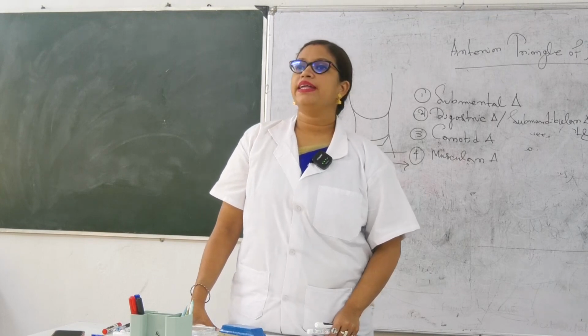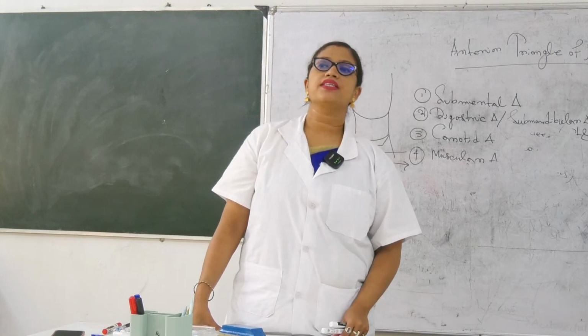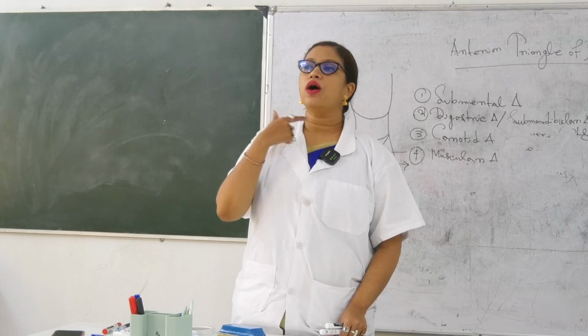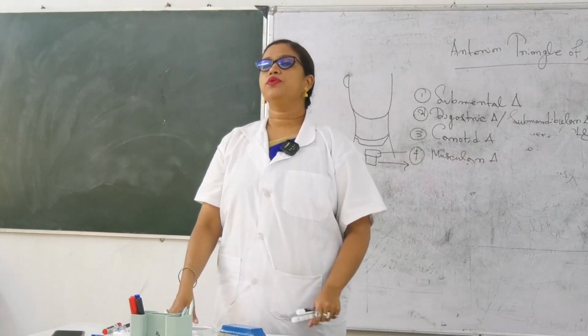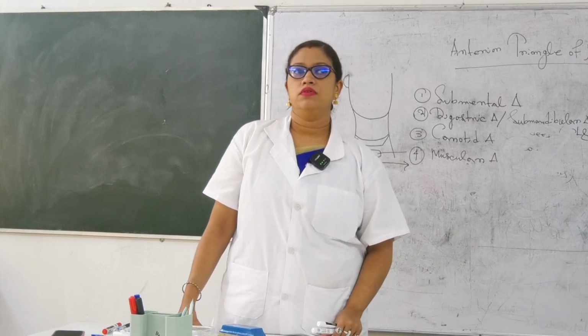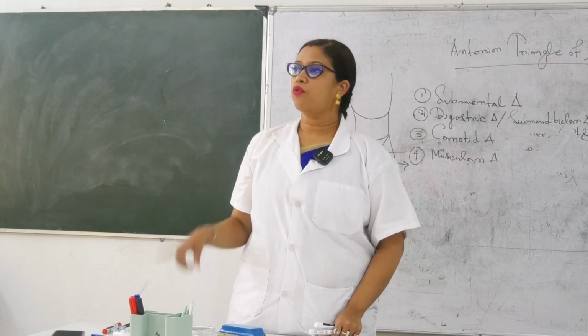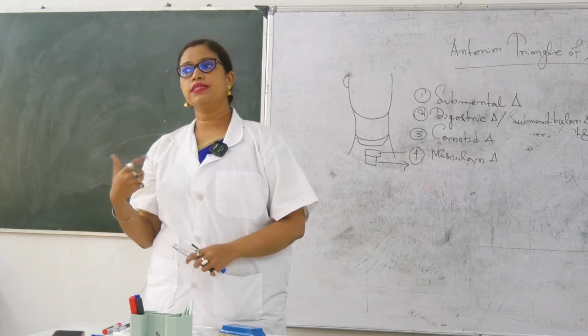Okay, and anterior belly of digastric will extend from the lower border of mandible to the hyoid bone. Okay, actually it is one muscle but has got 2 bellies. One is posterior belly, another one is anterior belly.